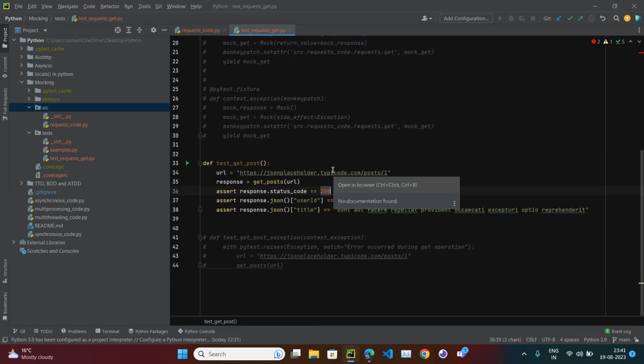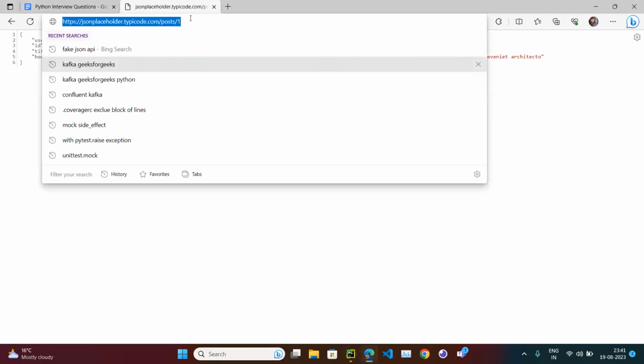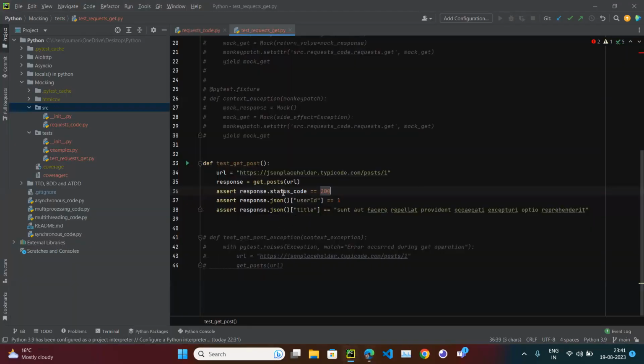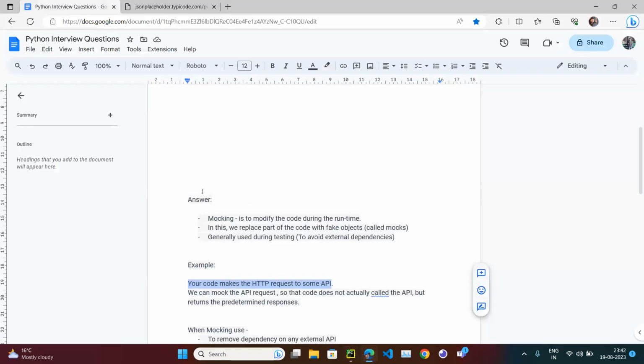If I switch my Wi-Fi off, or if I disconnect my internet connection, this is going to fail because there is no internet connection, and it can't reach the external server, and we will get some error. Definitely, we are going to get some error. All right, then how can I avoid this scenario? That's why I mentioned mocking is generally used during testing to avoid external dependency.